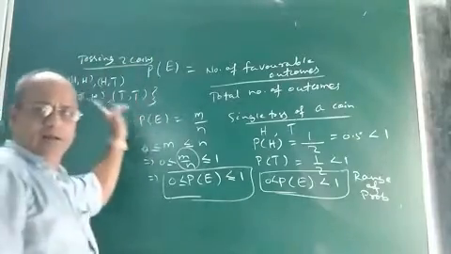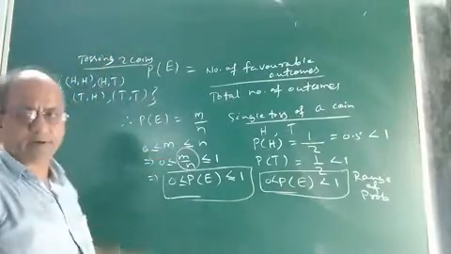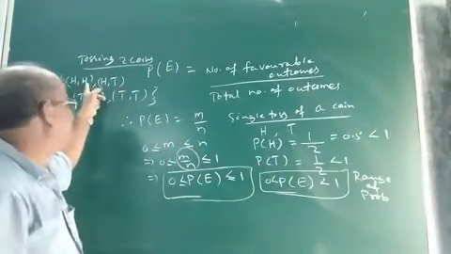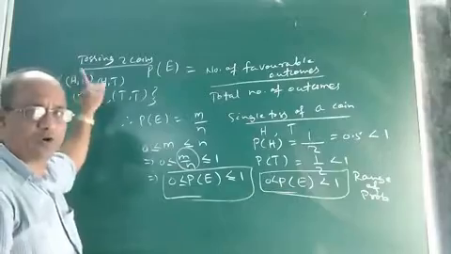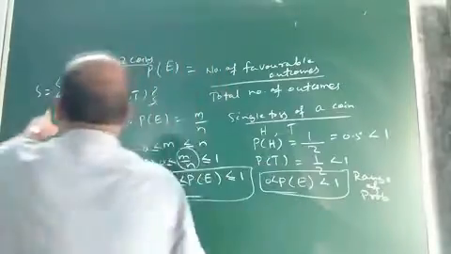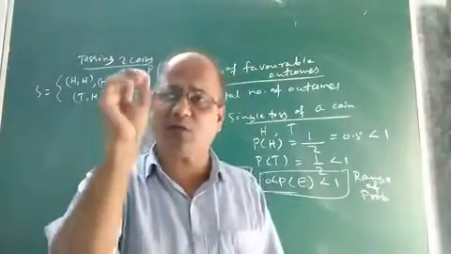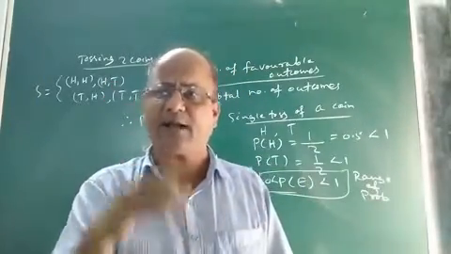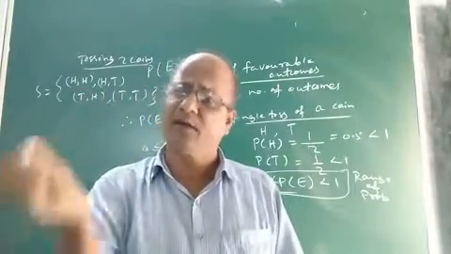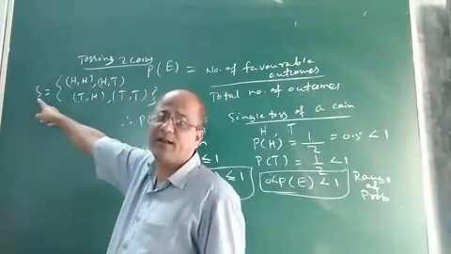Let us see what is the compound event in this particular example. When we toss two coins simultaneously, we get these outcomes: head, head, head, tail, tail, head, tail, tail. The total number of outcomes on tossing two coins simultaneously is 4. And this is the sample space, S. So what is sample space? Sample space is nothing but the collection of all the outcomes of a random experiment or trial. That means in a random experiment or trial, if you collect all the outcomes, it becomes the sample space. It is denoted by the symbol S.